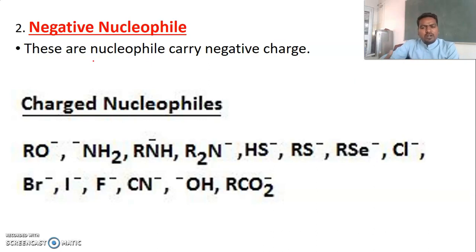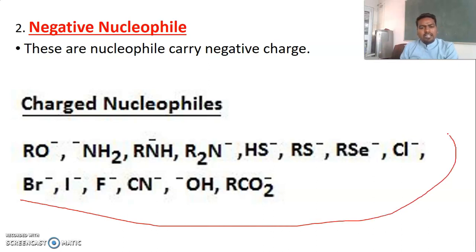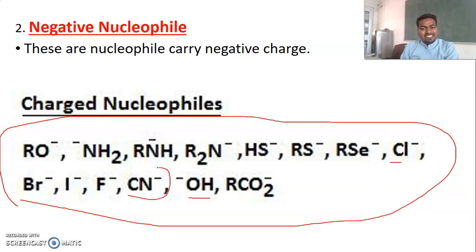Negative nucleophiles have a tendency to be attracted towards the positive side, but they carry a negative charge on them. These are all examples of negative nucleophiles, that is, charged nucleophiles: chloride, hydroxide, cyanide CN minus, fluoride, iodide, and bromide.